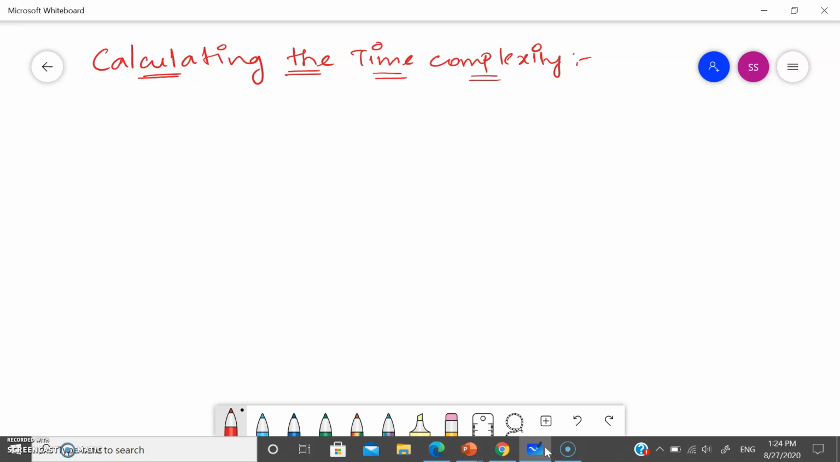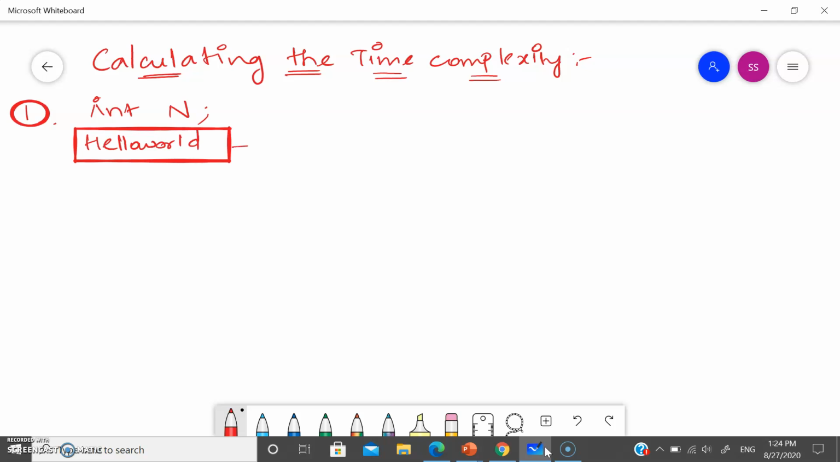So let's calculate the time complexity. Let's write the program in a step-by-step way. Consider there is a variable int n. Now there is a statement called hello world. I want to print this hello world 10 times.